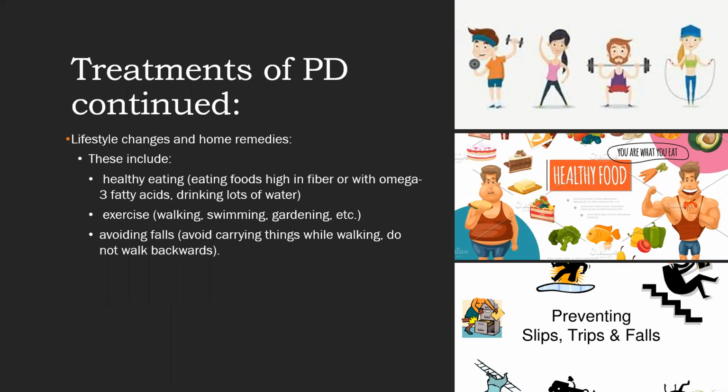Another type of treatment for patients with Parkinson's disease includes lifestyle changes and home remedies. Lifestyle changes would include healthy eating, so eating foods high in fiber with omega-3 fatty acids and drinking lots of water. Exercise, which would include walking, swimming, gardening, and so on. And another one would be avoiding falls, so avoid carrying things while walking or not walking backwards would also really help with PD.